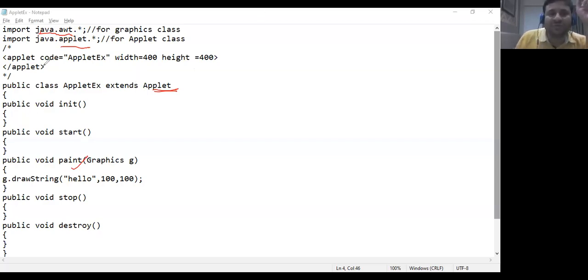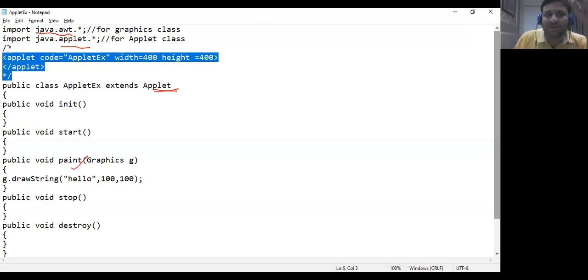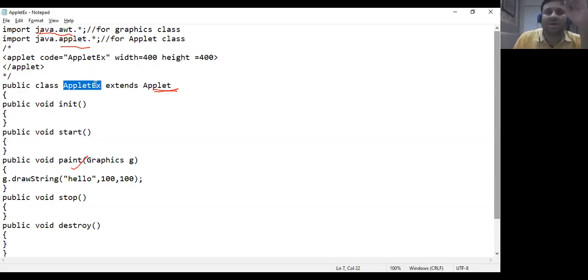Now if you have a look at this code, it is basically HTML code written in comments. Ideally, we think that if anything is written in a comment, it is not supposed to be executed, right? There is something significant about it. We'll talk about it. It's like applet code equal to AppletX. AppletX is the name of the class that extends Applet. The width of the applet window that we will see is 400 pixels and the height is 400 pixels, and the tag is closed.